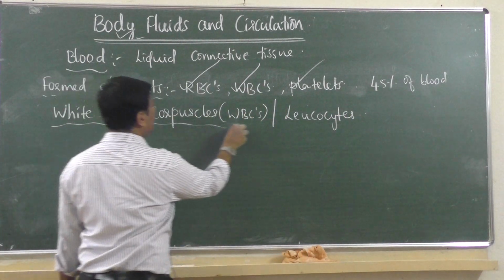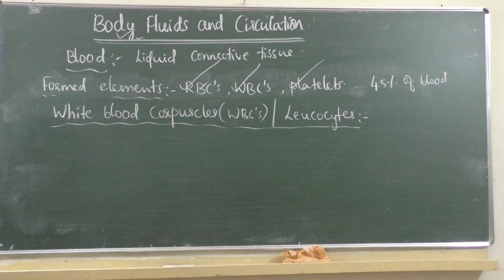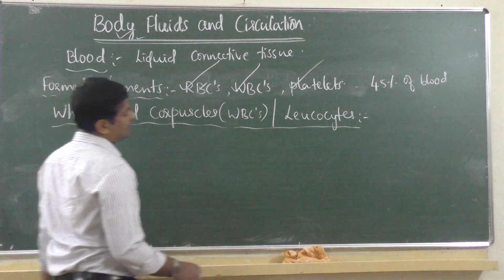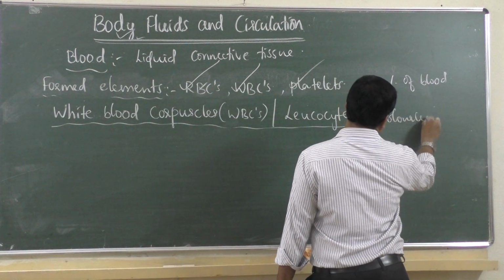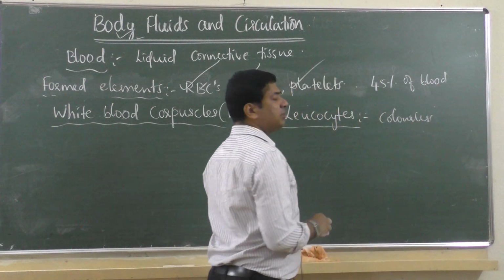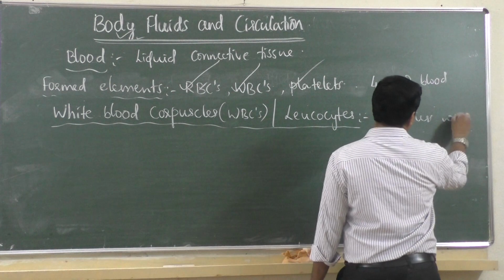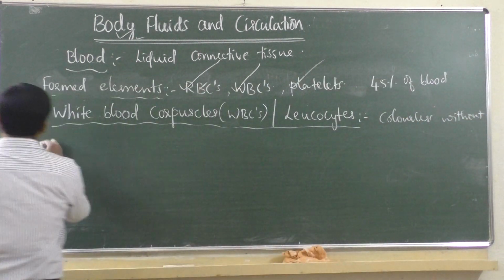They are colorless. Why are they colorless? Because they don't contain the red pigment called hemoglobin.